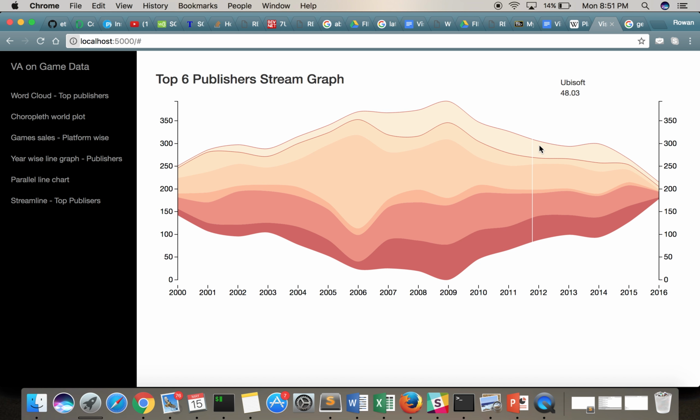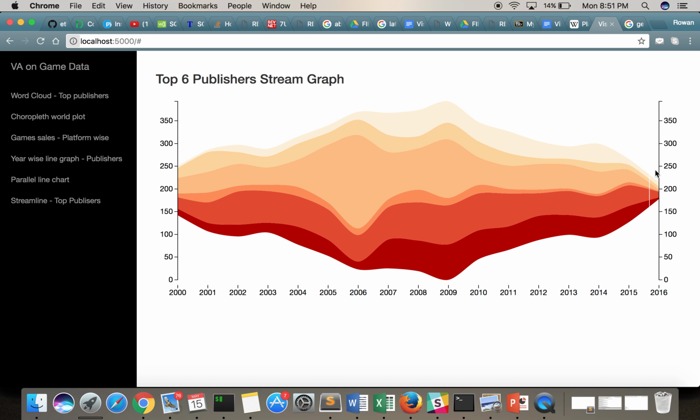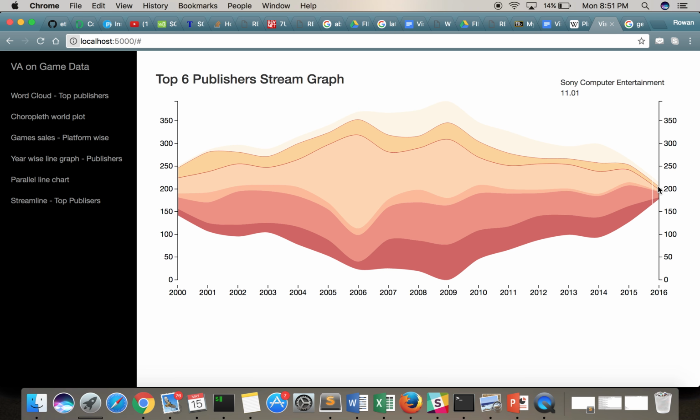As we come closer and closer, we see the graph converges. In 2016, it converges because we don't have a lot of data for 2016. But one of the reasons why this is converging, compared to a very thick, very wide range over here to something in 2014, 2015, is that the companies started producing fewer games compared to what they used to produce like 10 years back.